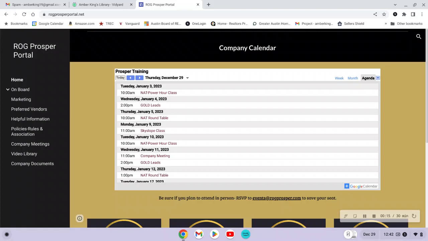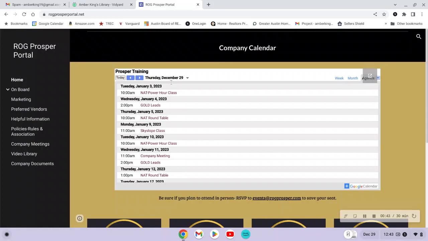So follow along. You should have received an email with the link to our internal office website, which would be ROGProsperportal.net. I recommend that you bookmark this page, that way you have easy access and know where it is. You'll see that the company calendar is at the top of the